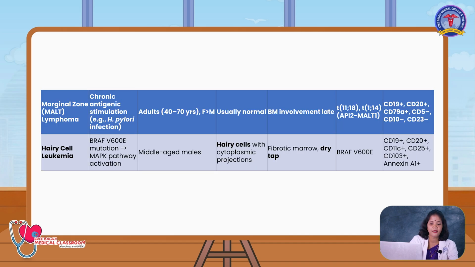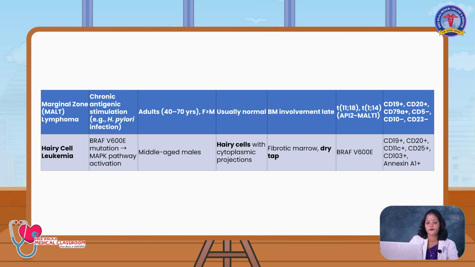Marginal zone lymphoma: chronic antigenic stimulation will be seen. Adults 40 to 70 years will be affected. Females are more affected in marginal zone lymphoma. Usually the peripheral smear will be normal. Sometimes lymphocytosis will be encountered in the CBC and in the peripheral smear, the values of the lymphocytes will be high.